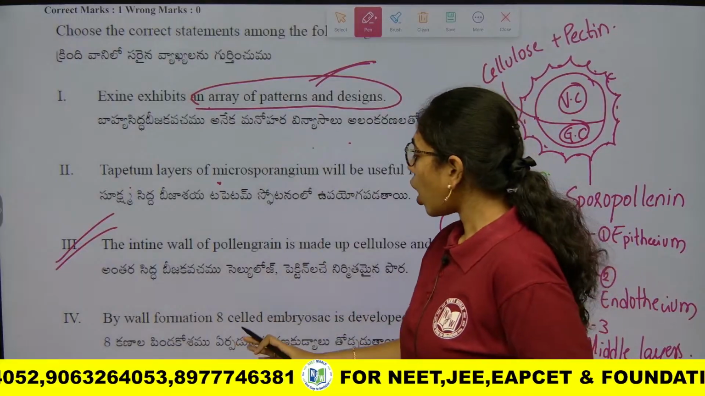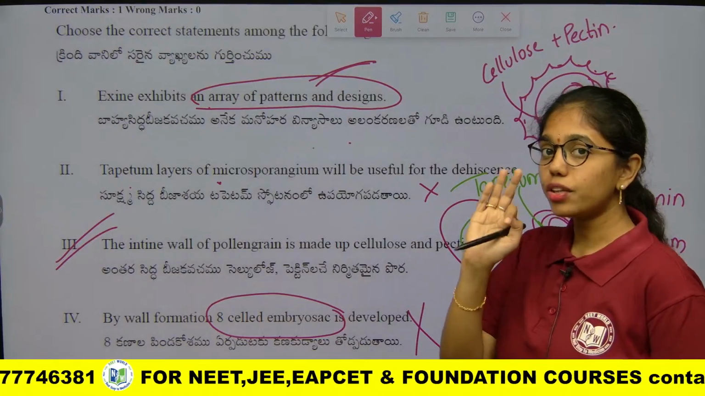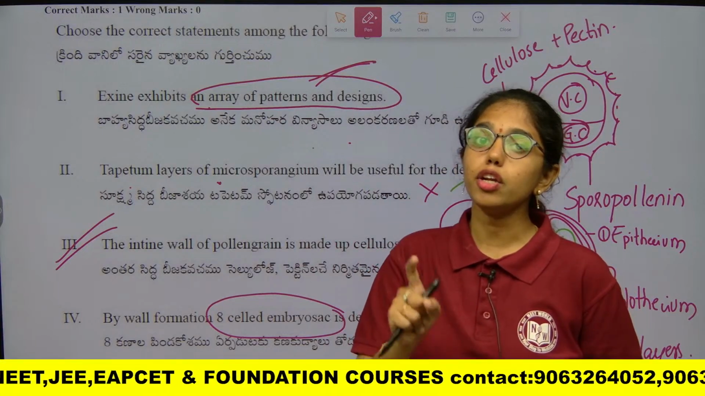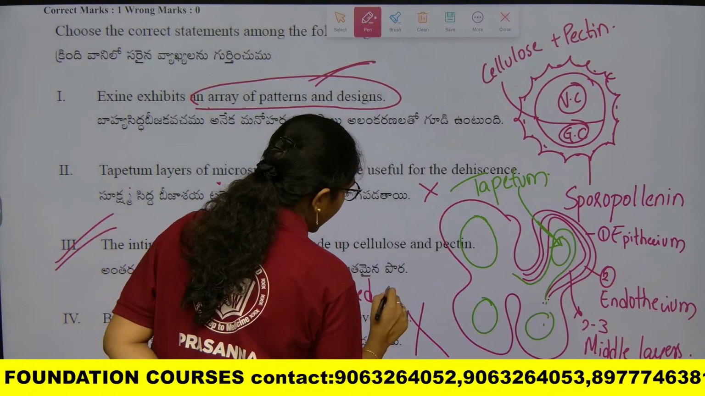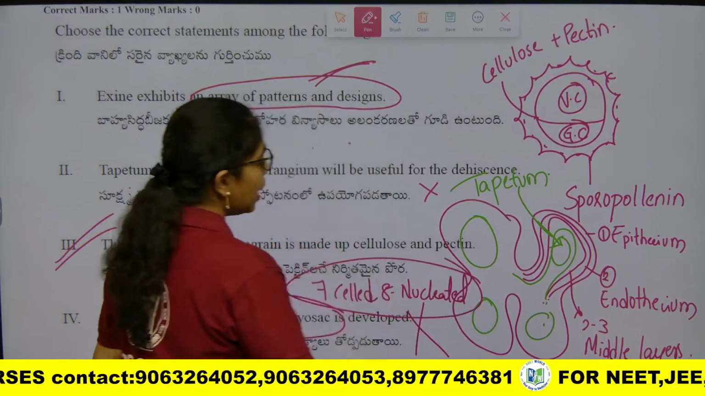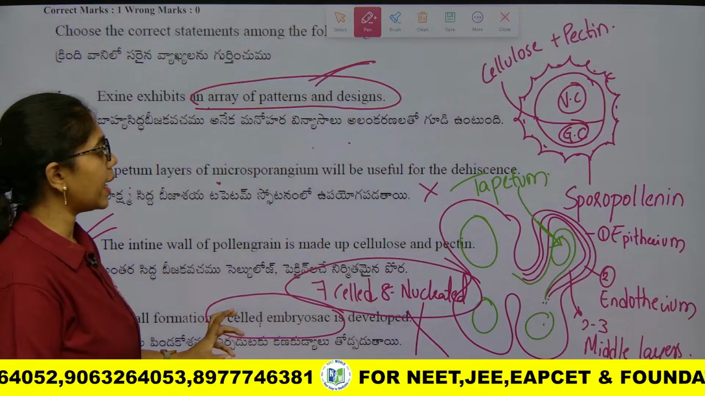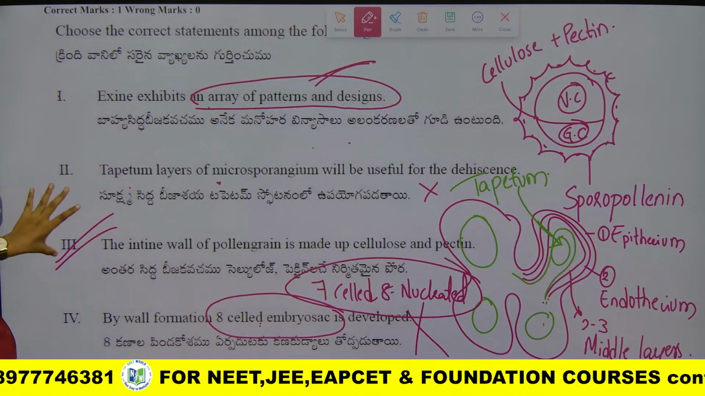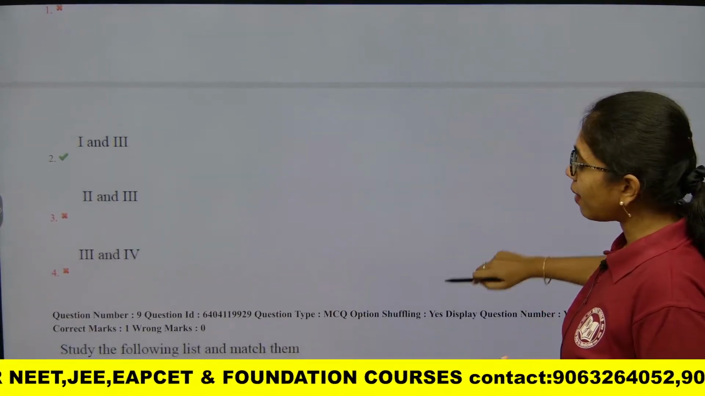Next question, by wall formation 8-celled embryo sac is developed. Wrong. After 1 meiosis and 3 sequential mitotic divisions from the megaspore mother cell, a 7-celled 8 nucleated condition is formed, that is in the embryo sac. Okay, no, it is not an 8-celled embryo sac, it is 7-celled 8 nucleated. So now here you see, ma, what are the correct statements he is asking. 1 and 3 are correct. Just recalling the concept so that you will be revised with the concept.